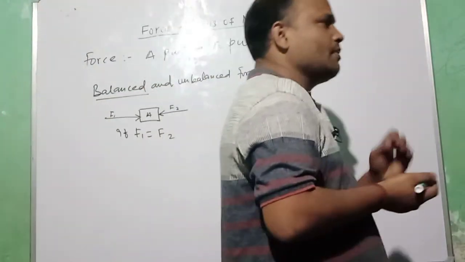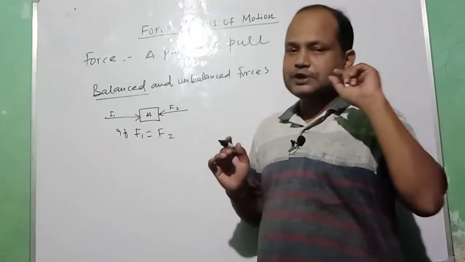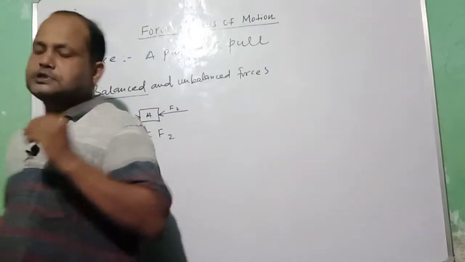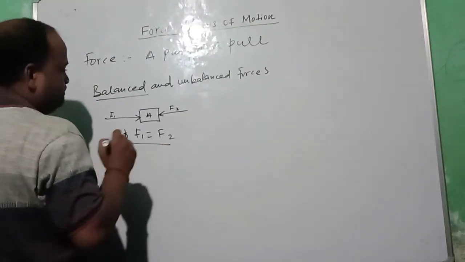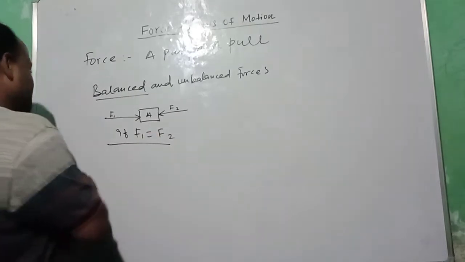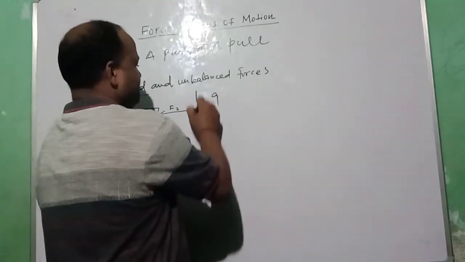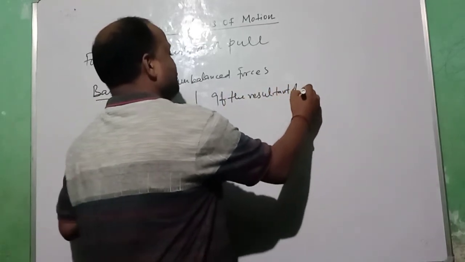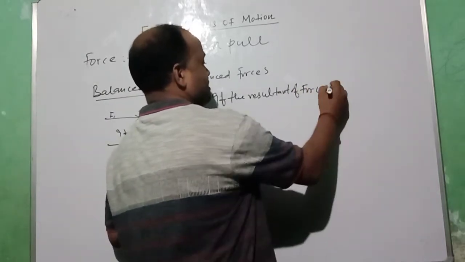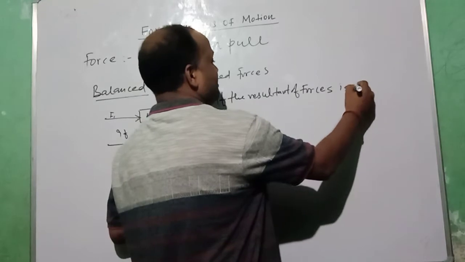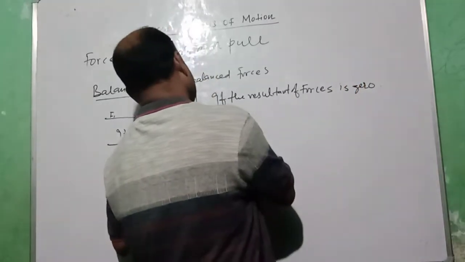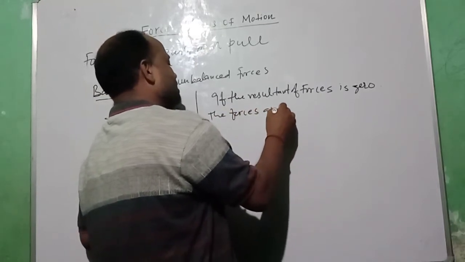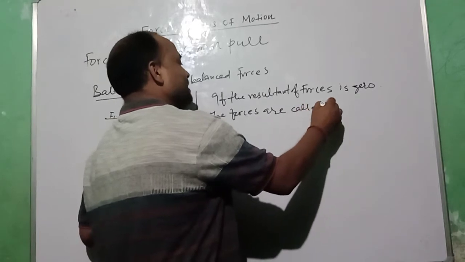Now how to define balanced force? Balanced force is when the resultant of forces is 0.